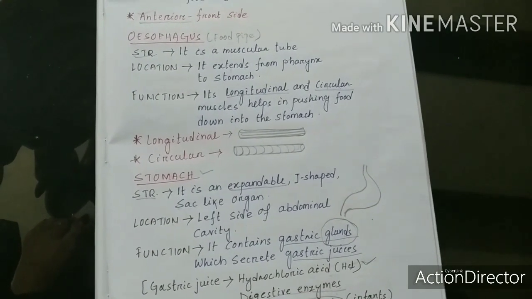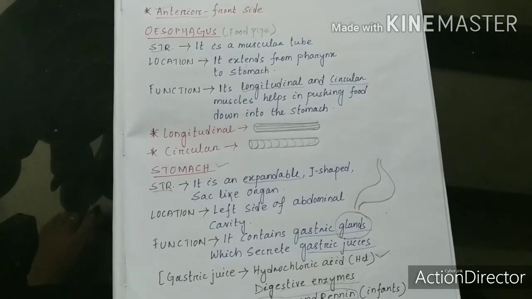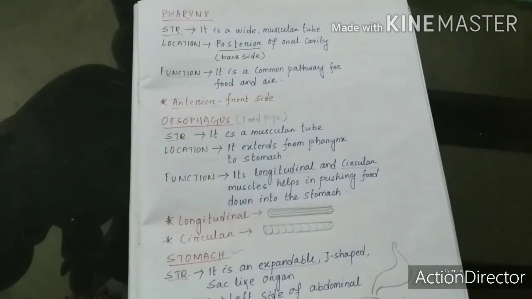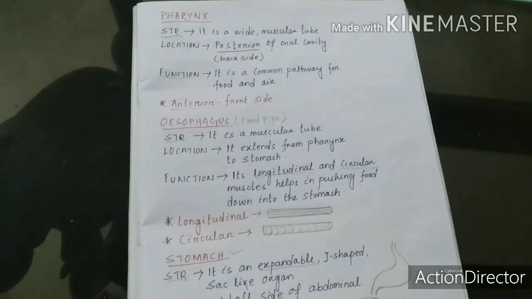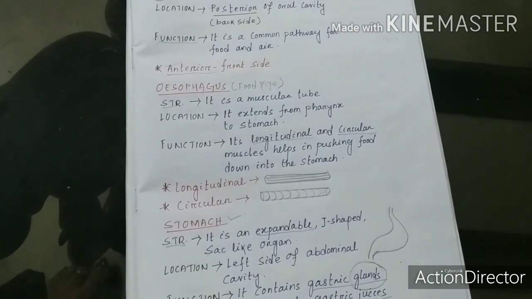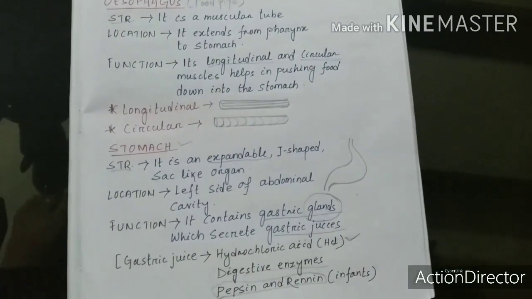So till then, just revise the topic, and I hope you all get clear about today's topic. Again you go through the topic, again you learn, try to understand the structure, function and location. If any doubt, you can again ask me, and I will surely clarify your doubts. So in the next class we will move on to our next topic.